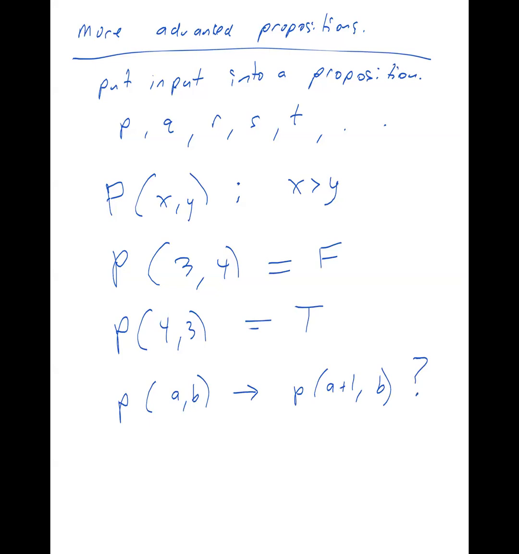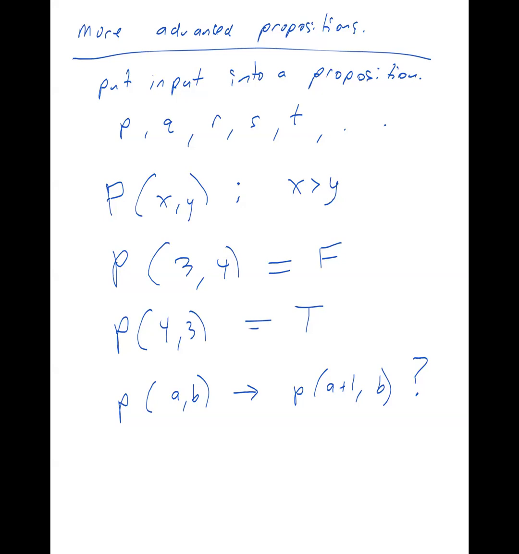That's true, because if P of A is true, what does it mean? It means A is greater than B, right? Then if A is greater than B, this means that A plus 1 is greater than B. Well, if A is already greater than B, then definitely A plus 1 would still be greater than B, right? So that's a true statement.